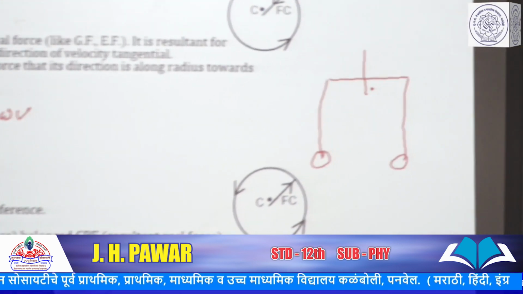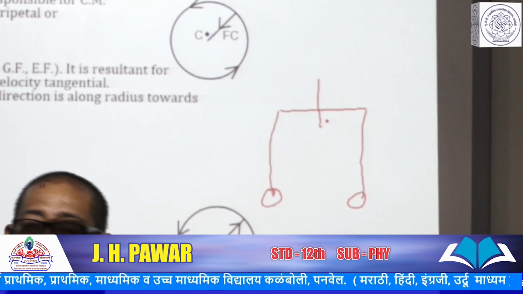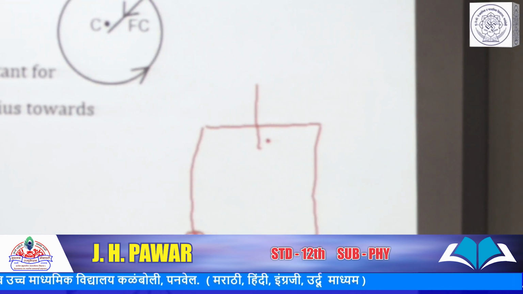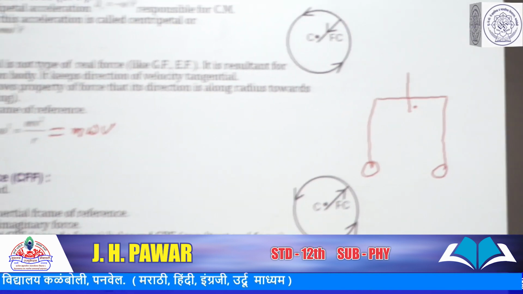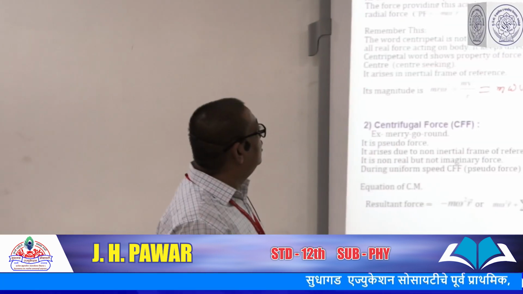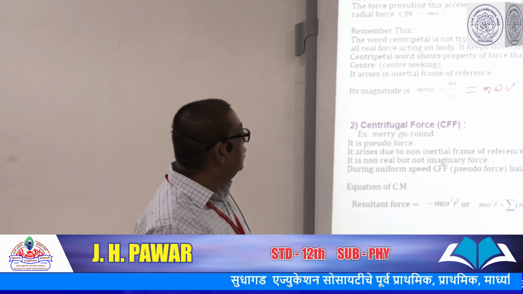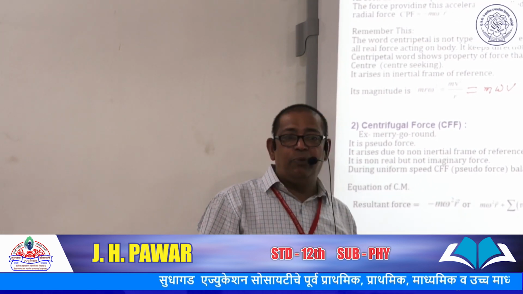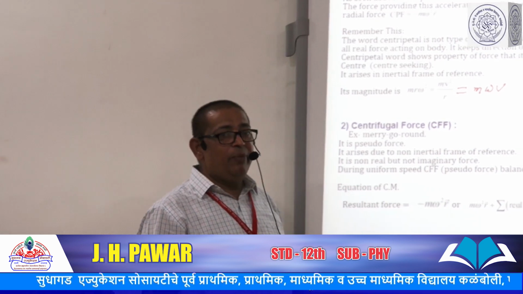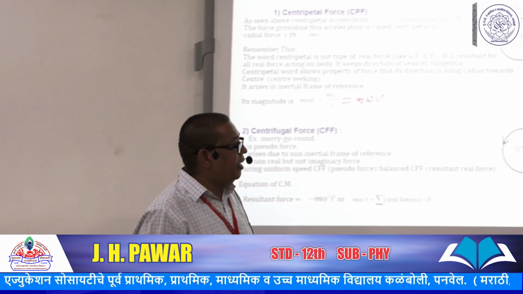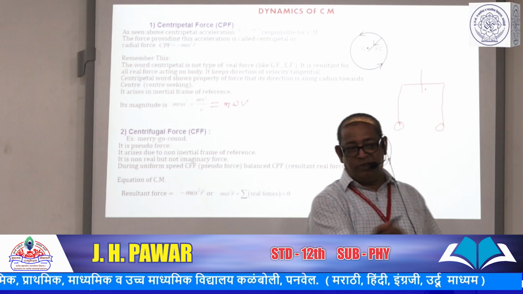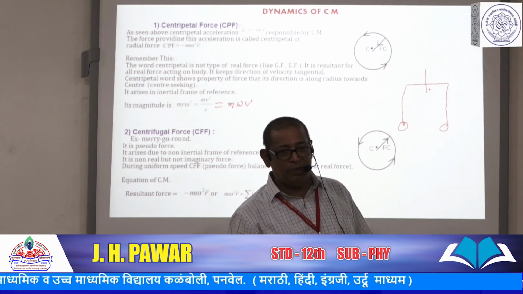Constant velocity. And when you close your eyes, then you feel that you are at rest. Then one thing should be there: you don't consider the centrifugal force when you are in a merry-go-round, and this merry-go-round is moving with uniform velocity, meaning it is in uniform circular motion.